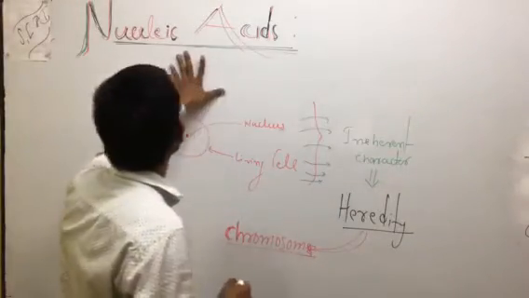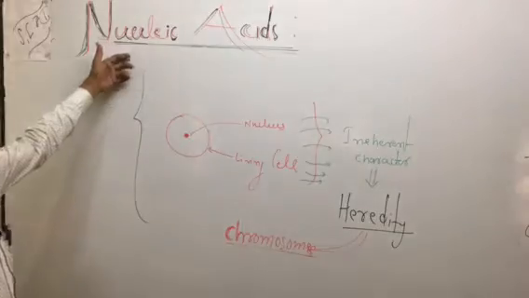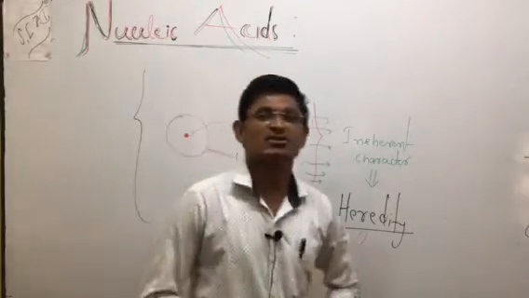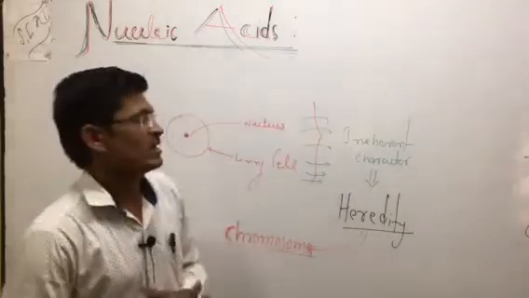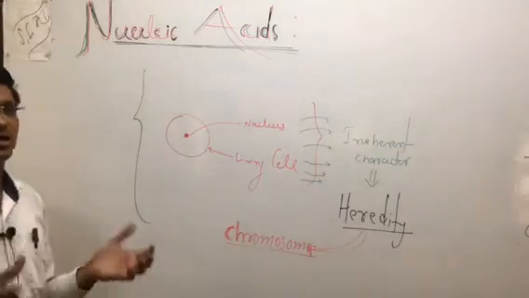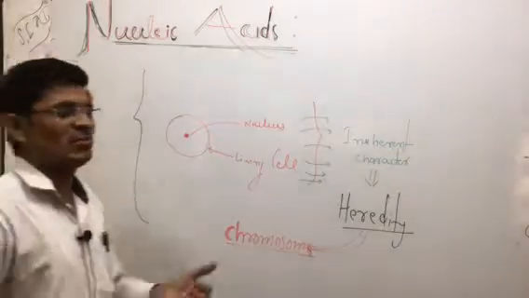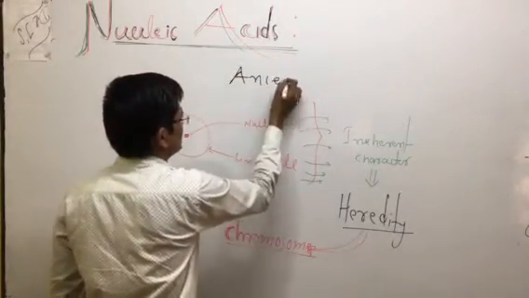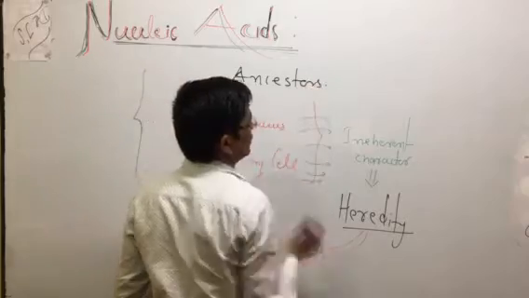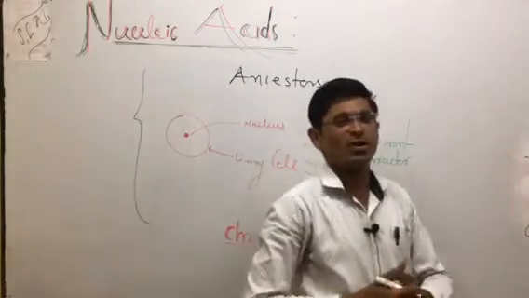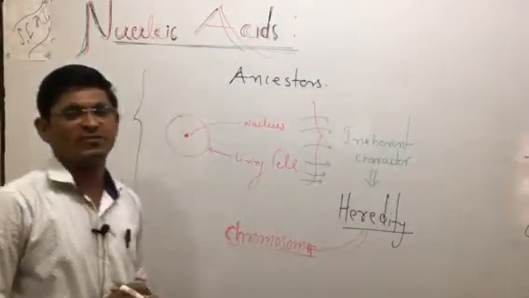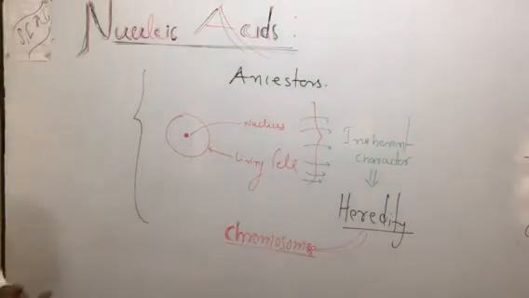So before going toward the nucleic acid, we know this is the most important phenomenon: the genetic characteristic is transferred, or you can say this is the generation of each and every species resembling its ancestors in a number of ways. The genetic characteristic is transmitted from one generation to the next generation.